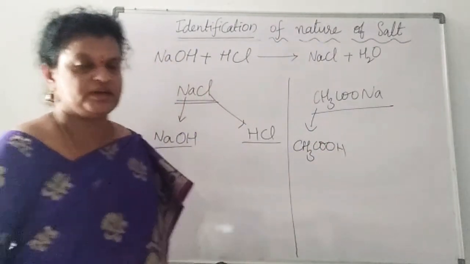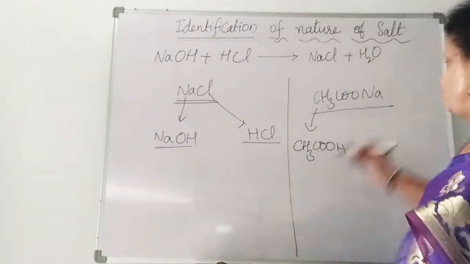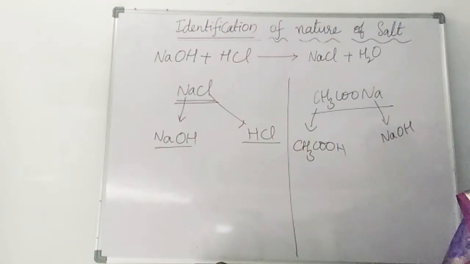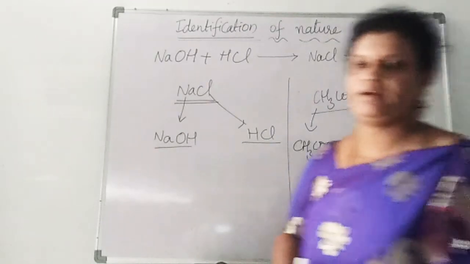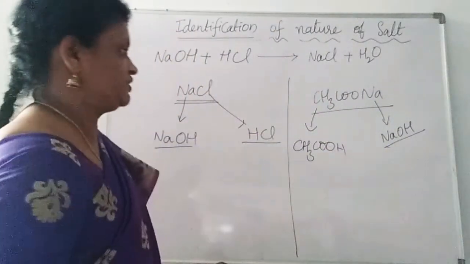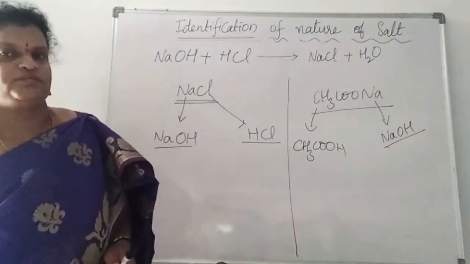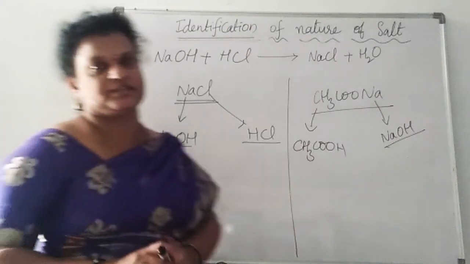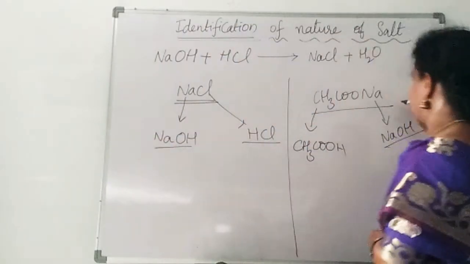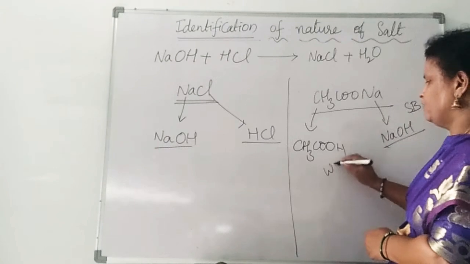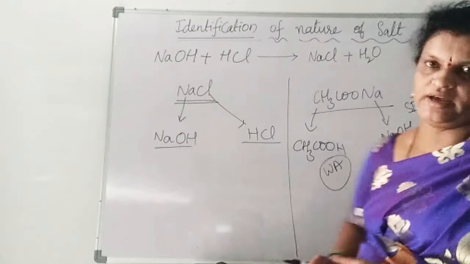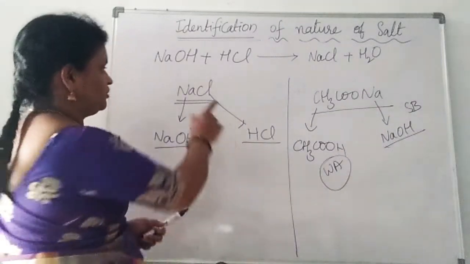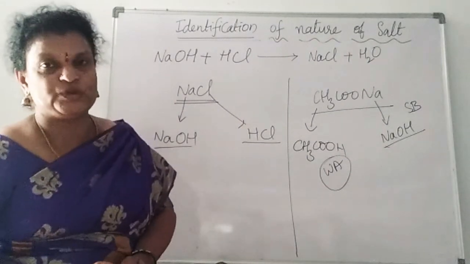Then you take sodium here. Sodium has the valency 1. So from that you form the base, NaOH. Sodium hydroxide is the formula for this base. Sodium hydroxide is a strong base, and acetic acid, CH3COOH, is a weak acid. So that is why we'll identify this salt as a basic salt. Why are we saying that it's a basic salt? Because it is produced from a strong base and a weak acid. Strong base and weak acid. So that is why we'll write this as a basic salt. Sodium chloride is a neutral salt.